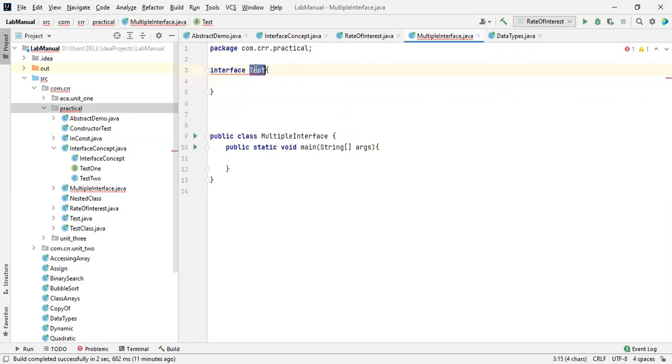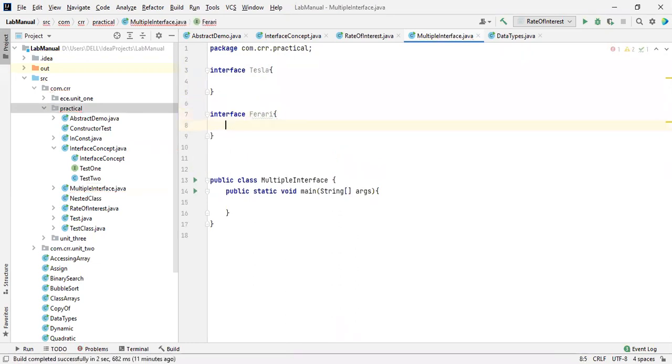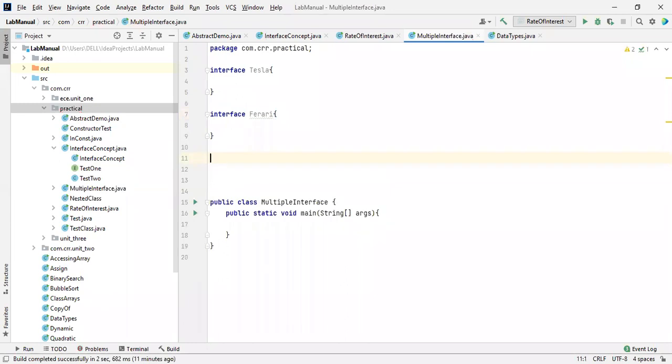See again, the duplicate classes. I will take Tesla, which is a car's name. Yeah, I'm taking interface Ferrari. It is showing interface Ferrari. I'm going to use that already. And I'm going to take one more class over here to show the difference between the interfaces as well as the class.